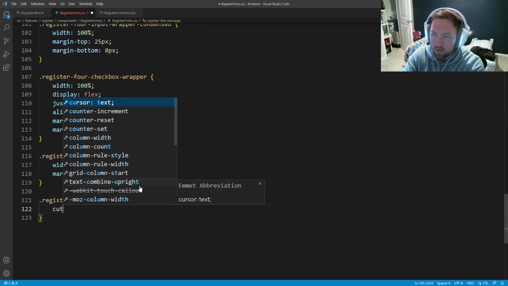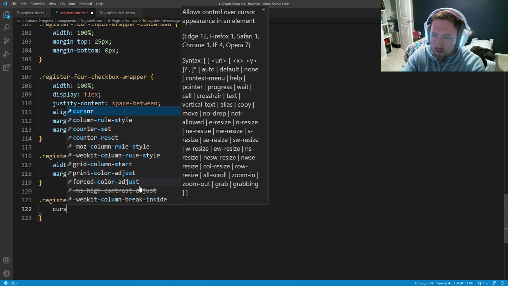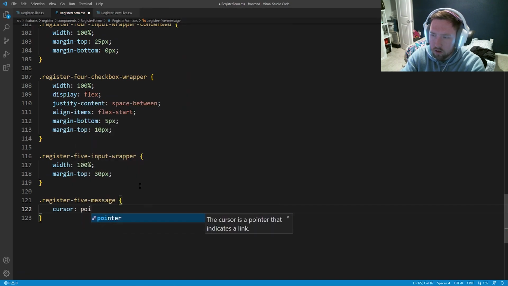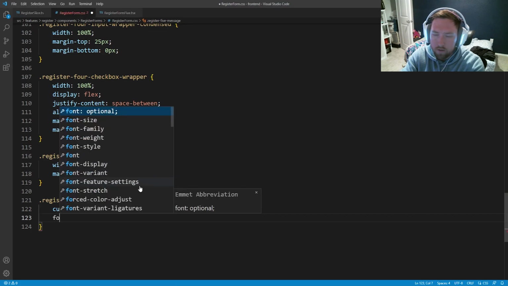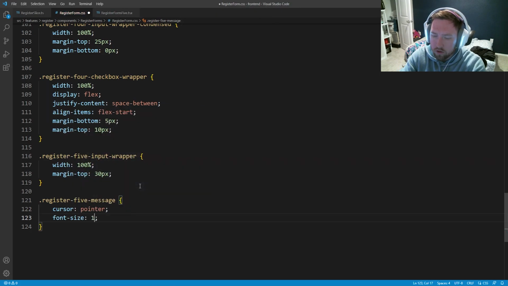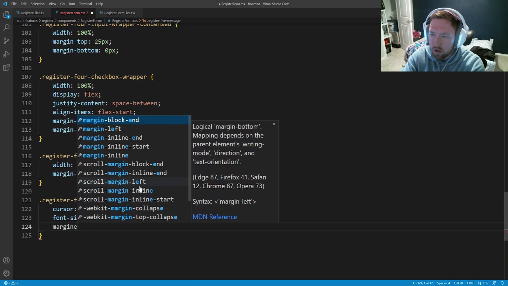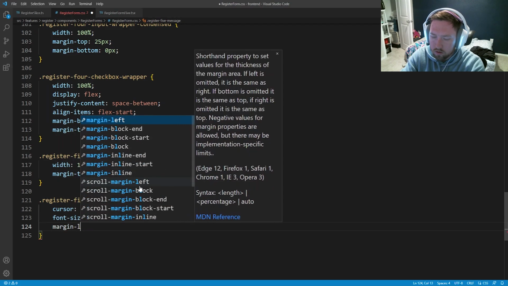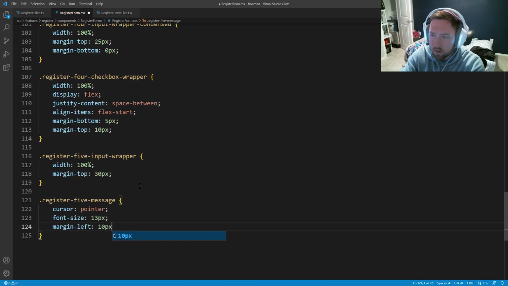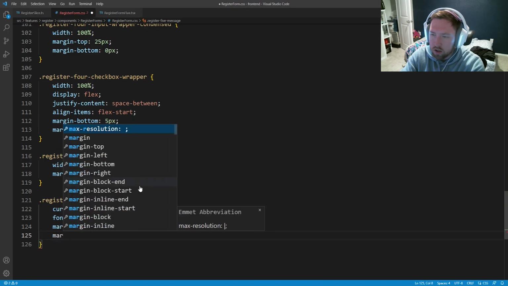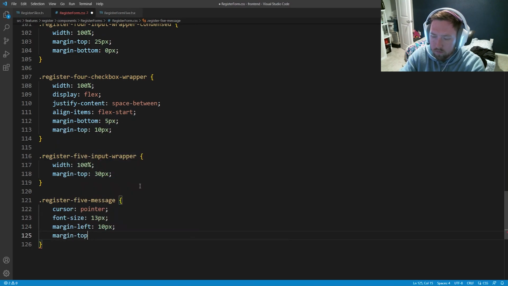This is going to have a cursor pointer. It's going to have a font size of 13px. It's going to have a margin-left of 10px. It's going to have a margin-top of 0. So this one has the same font size, but the margin slightly different.